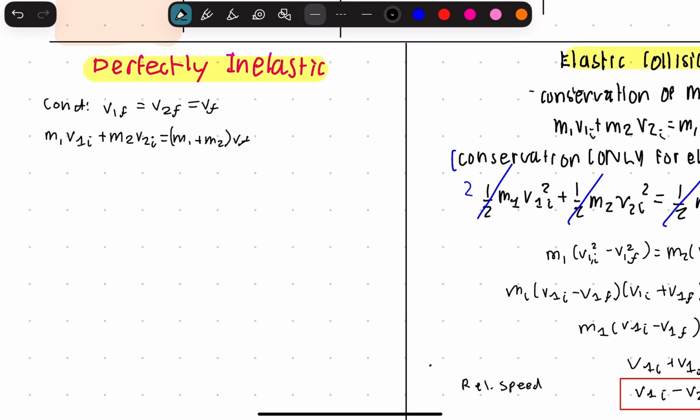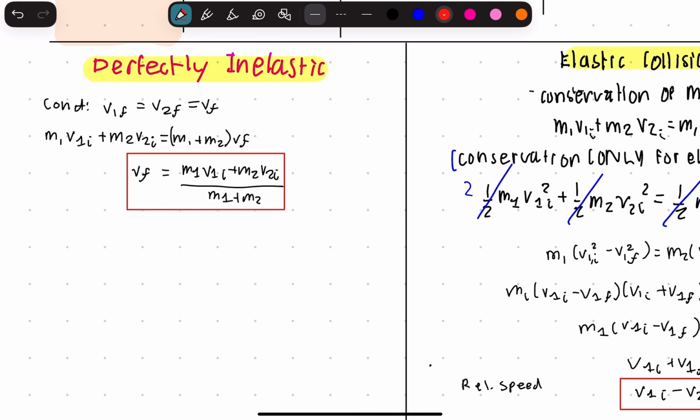If you solve for the final velocity, then vf is equal to (m1 v1 initial plus m2 v2 initial) divided by (m1 plus m2). This is a formula that you must memorize, or well, it's kind of intuitive. You can derive it because you know that p equals m v total, and one combined mass can only have one velocity.